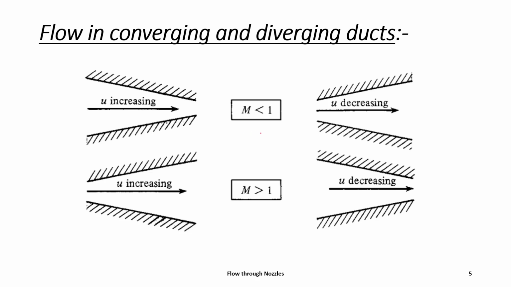For subsonic flow, if it is converging, then velocity will increase, and if it is diverging, then velocity will decrease. For supersonic flow, velocity will increase for a diverging duct, and velocity will decrease for a converging duct.